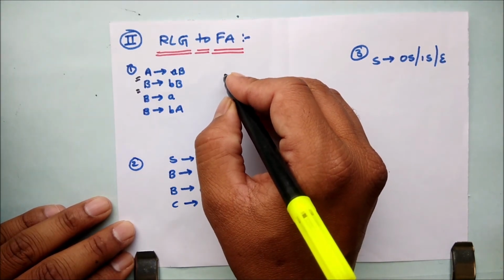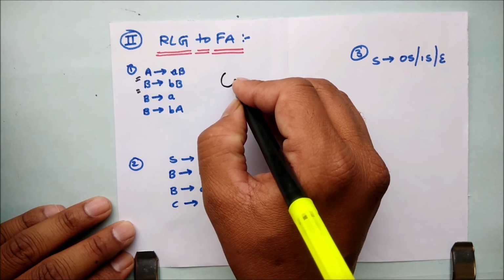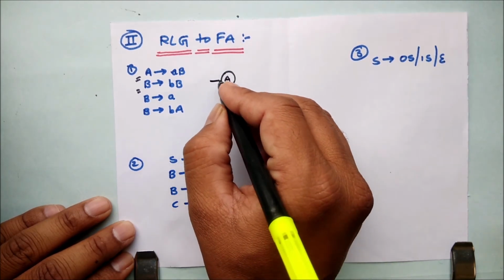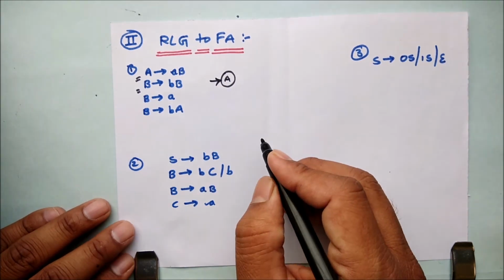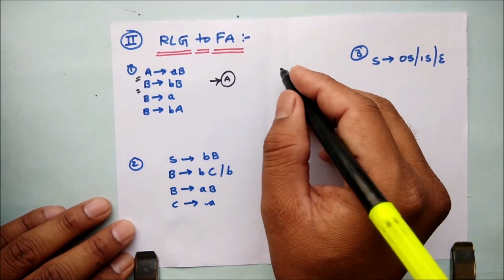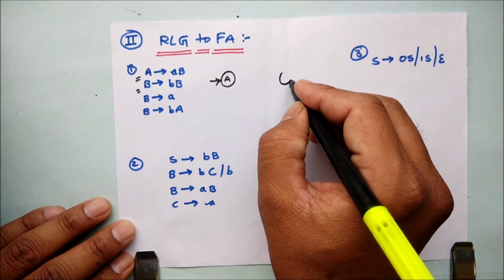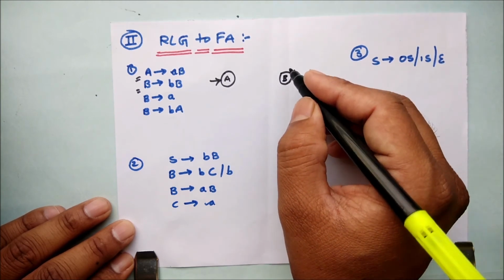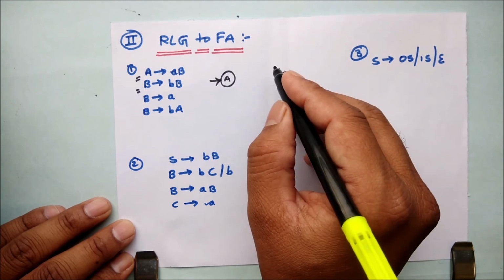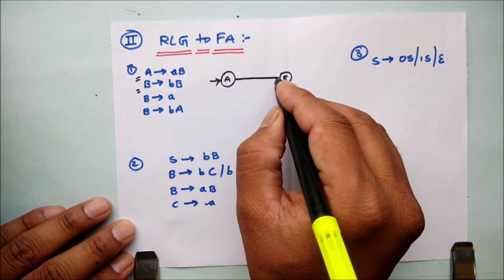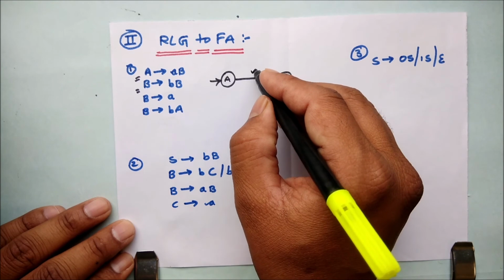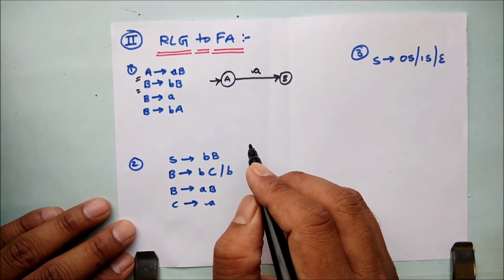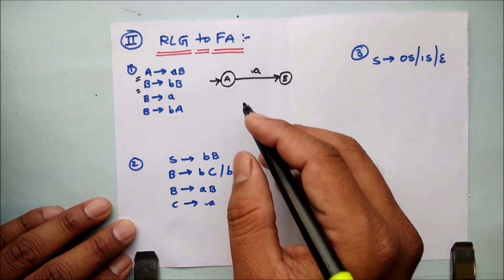Always I have to start with the first production rule, and A will be my initial state, and A is transiting to B with input symbol a. That's very simple, my dear friends. So this completes the first production rule.